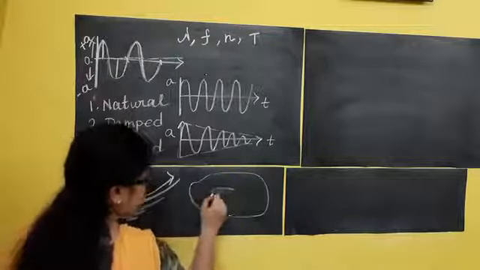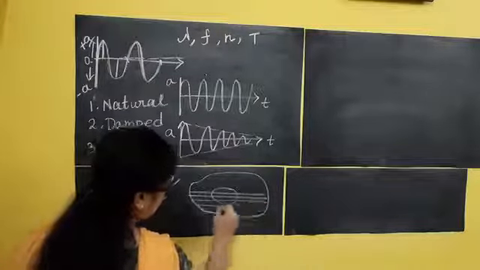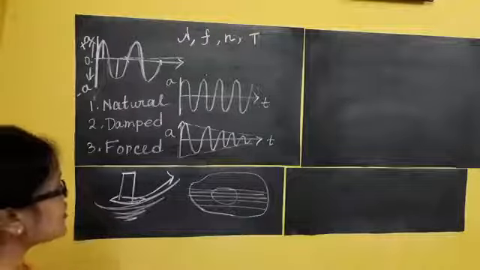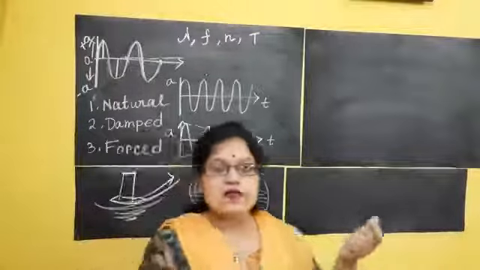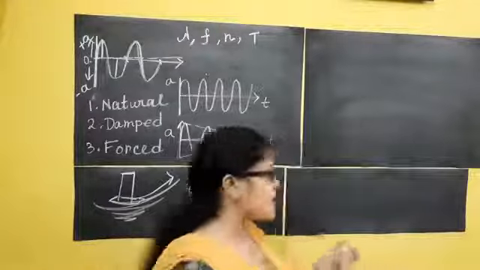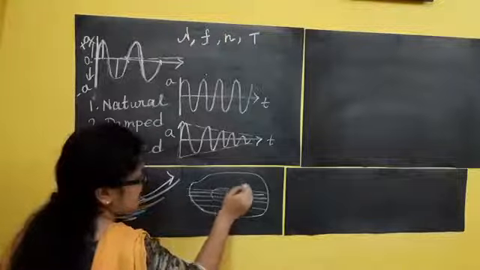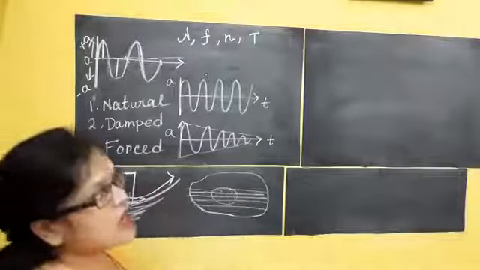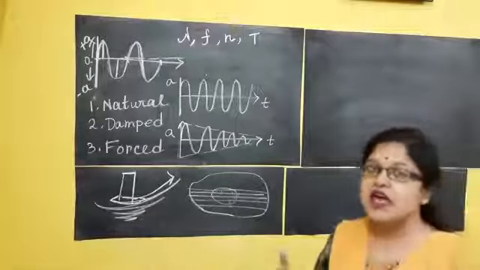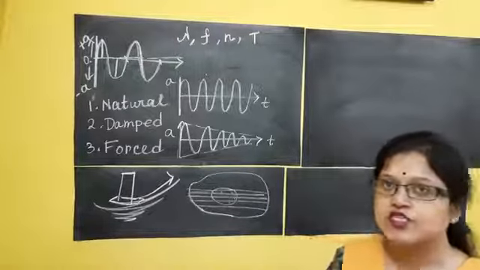Like this. Here it has a hole. Now here you have those strings. Clear? Now what is happening? You can see when a guitarist plays the guitar, he is continuously plucking the string. When the first pluck is done, inside this box there is air, so the air column starts vibrating. When the air column starts vibrating, it executes either damped vibration or natural vibration. The air column vibration has started.